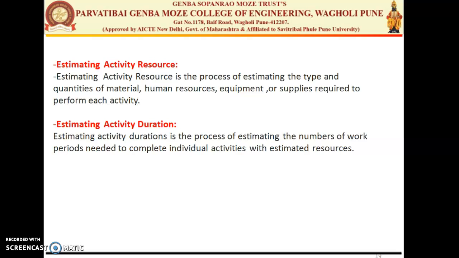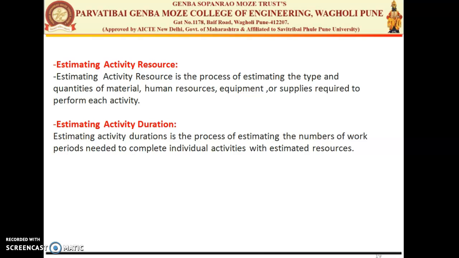So we have two small definitions in this session to start. The first one is estimating the activity resource and the second one is estimating the activity duration. Estimating the activity resource is the process of estimating the type and quantities of the material, human resources, equipment, and supplies required to perform each activity. The key benefit of this process is to identify the type, quantity, and characteristics of the resource required to complete the activity, which allows more accurate cost and duration estimation.